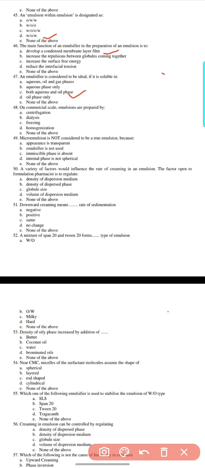48. On commercial scale, emulsions are prepared by centrifugation, dialysis, freezing, homogenization, or none of the above. Here 48, D. Homogenization.